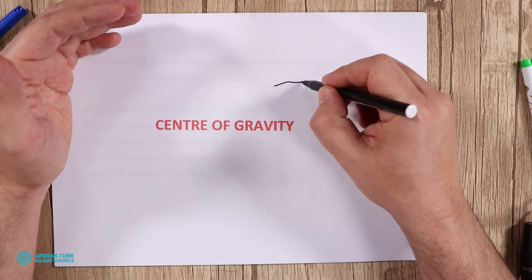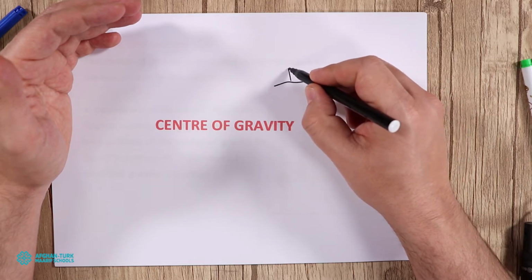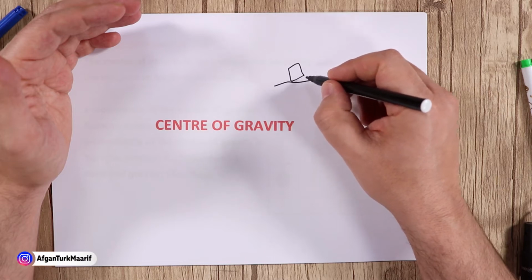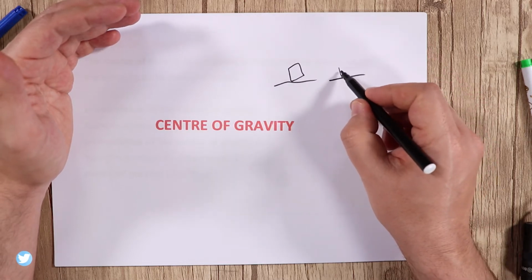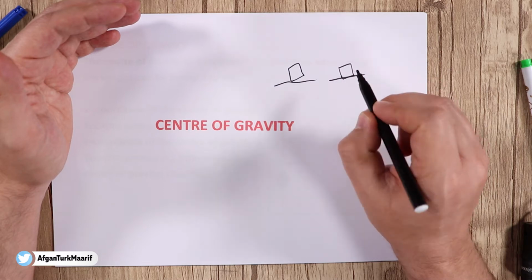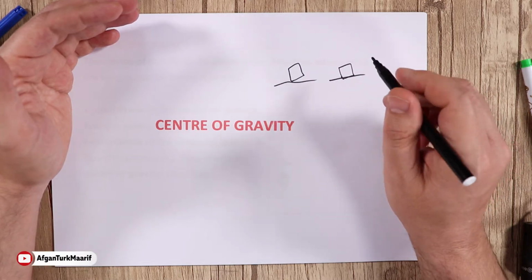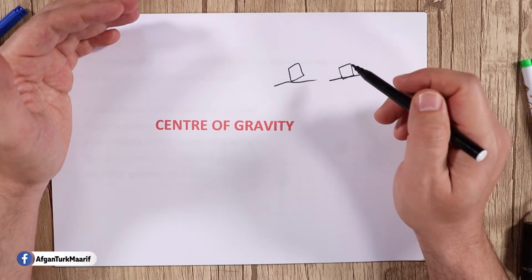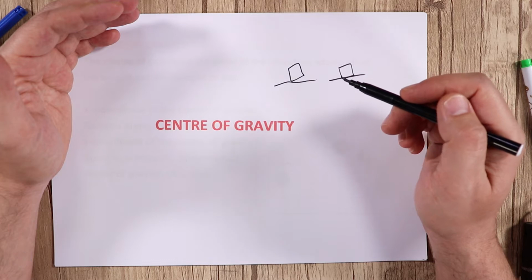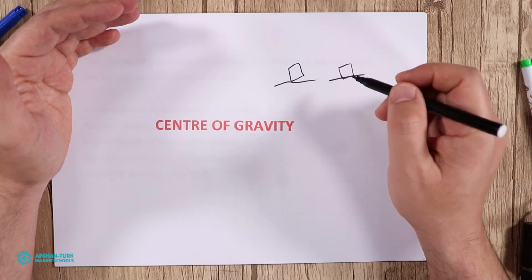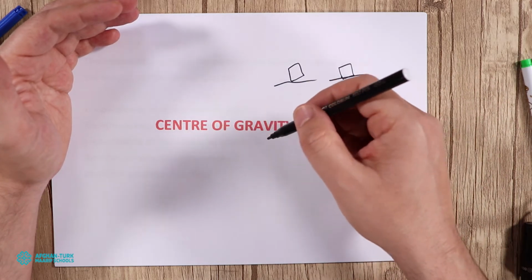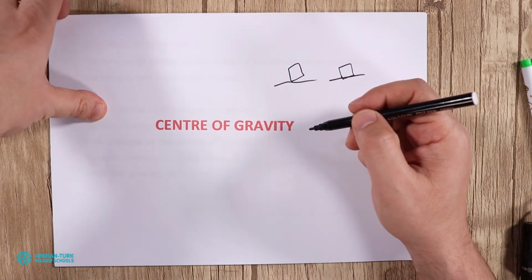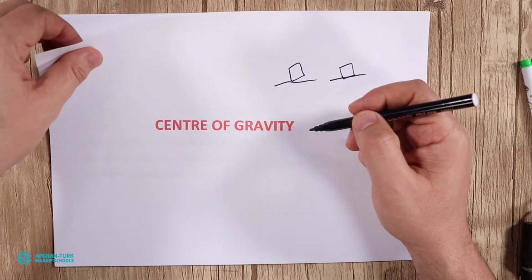Like, let's suppose we have an object like this, so this is not in a balanced position, and the exact balanced position of this object is like that. So we can say the center of gravity is necessary for balancing the object. The second name of this one is center of mass as well. Let's see on the next page what the center of gravity is.